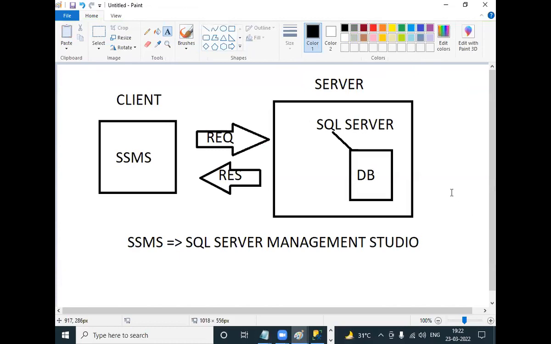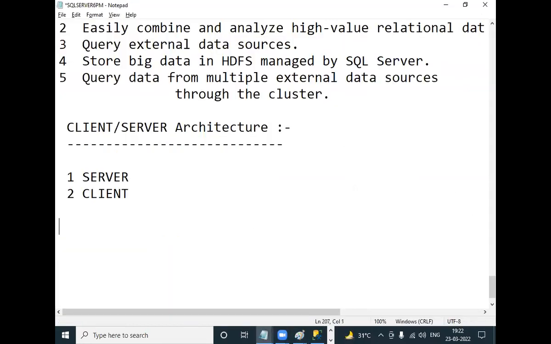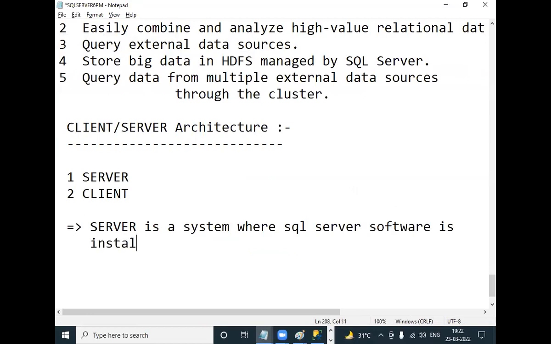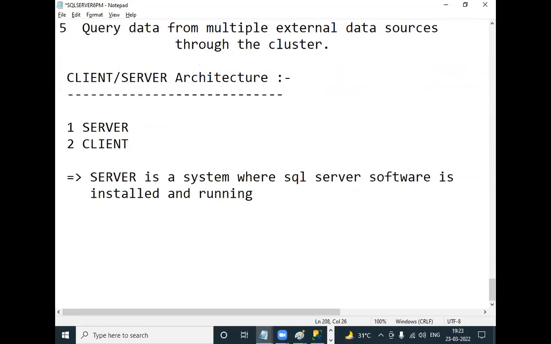So, what is server? Server is a system. System means computer, a high configuration computer. A server is a system where SQL Server software is installed and running.